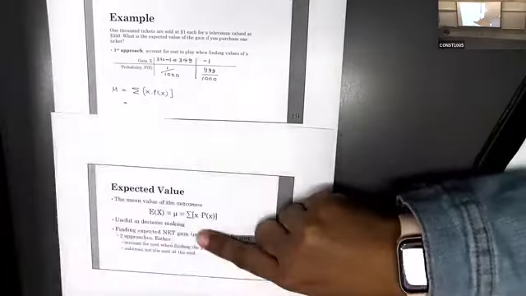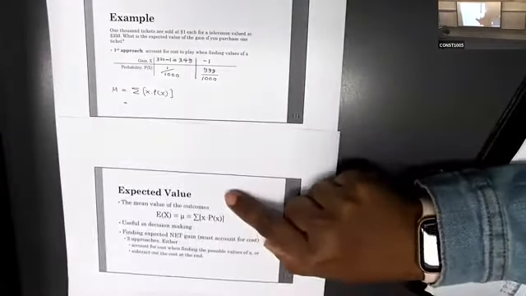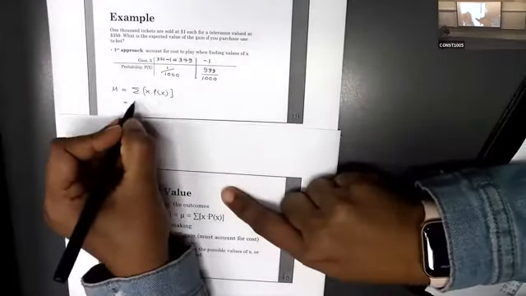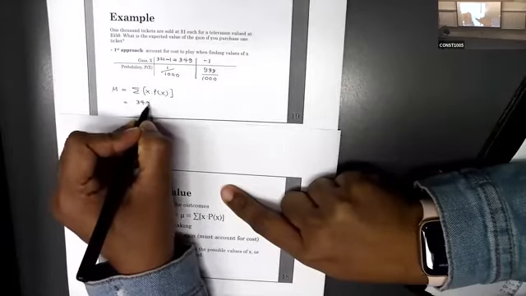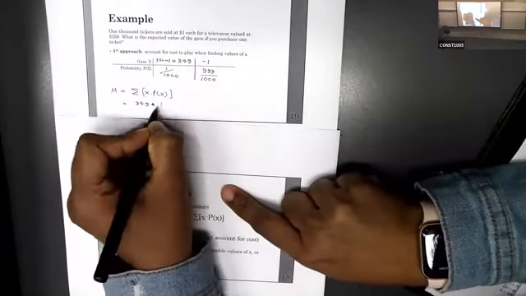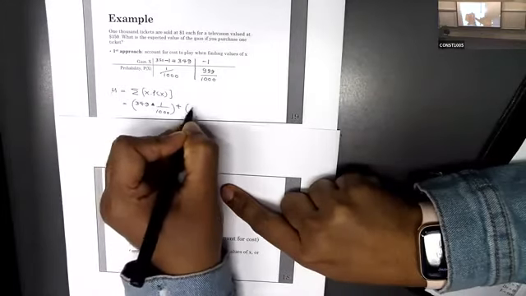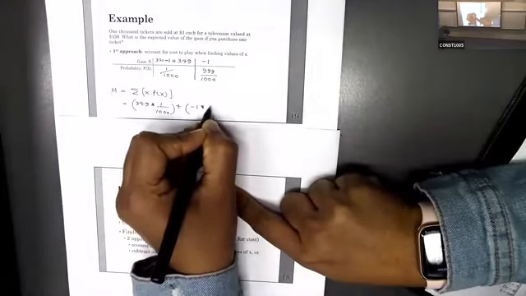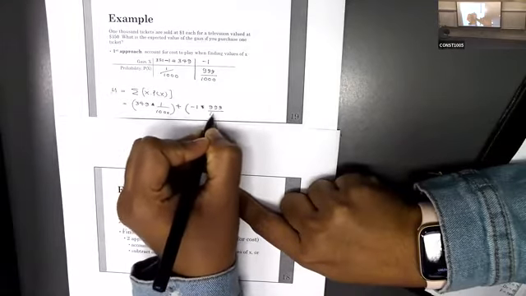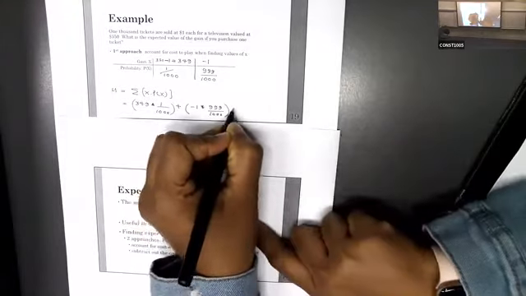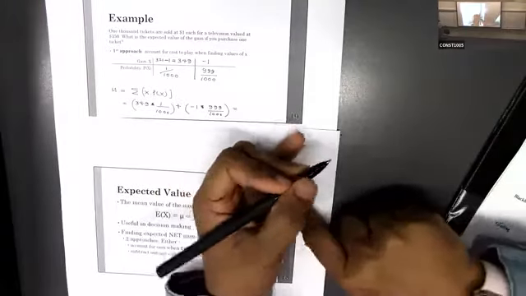But I wrote the formula, so I will do it this way. The first x value is 349 multiplied by the first probability value, then add the second x value times its probability value. Now, using a calculator, you can get the final answer.